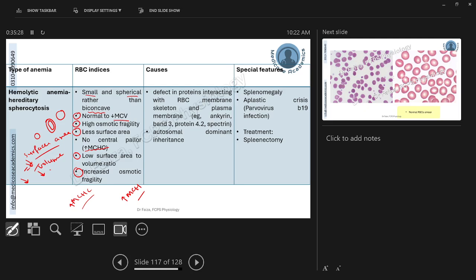Cause is defect in the proteins interacting with the RBC membrane, skeleton, and plasma membrane. For example, the proteins included are ankyrin, band 3, protein 4.2, and spectrin. This is having an autosomal dominant inheritance. The complications you will encounter in such patients will be, first of all, you can see splenomegaly.